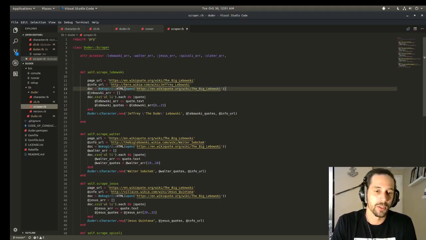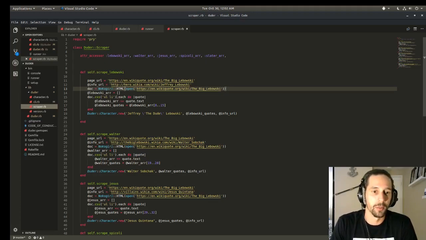Right under that, just to set myself up, I have an instance variable called Lebowski array, and it's set to an empty array, and that is where I will be storing the quotes for this particular character. Under that is where the actual scraping starts to happen. I'm passing the doc information, so that's all the HTML from the page, and I'm using CSS selectors, ul and li, unordered lists and list items, which are the CSS selectors for the quotes on the page.